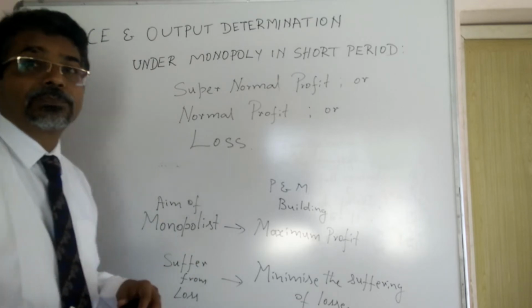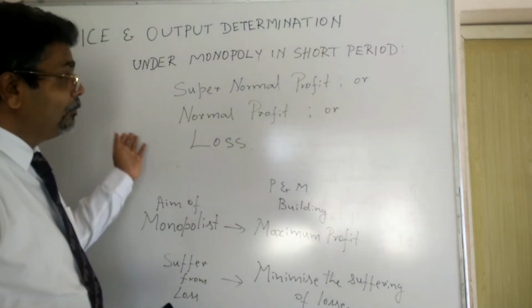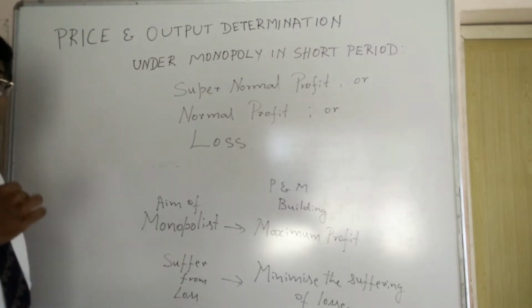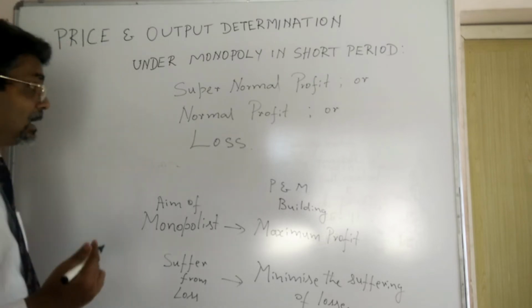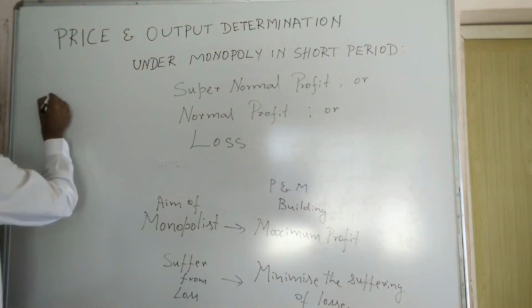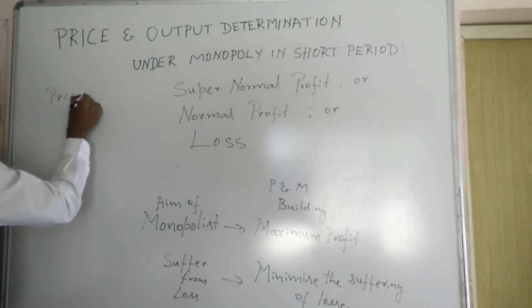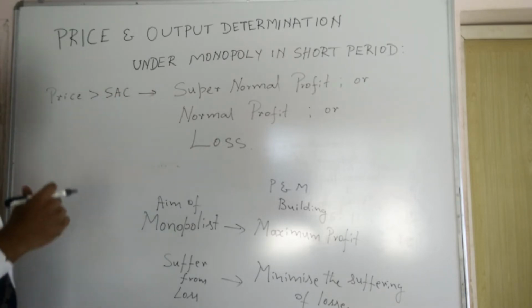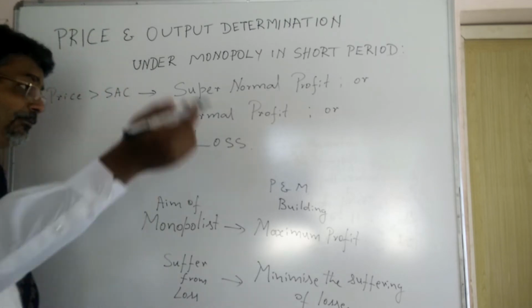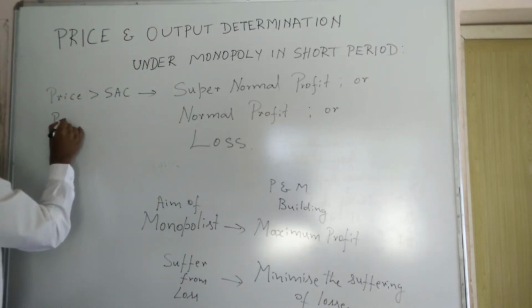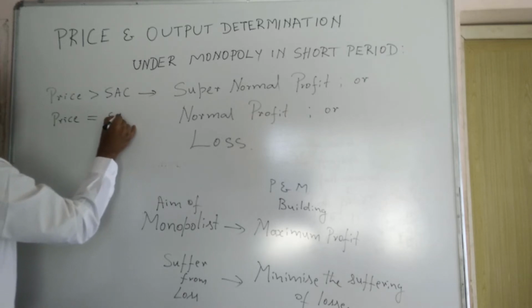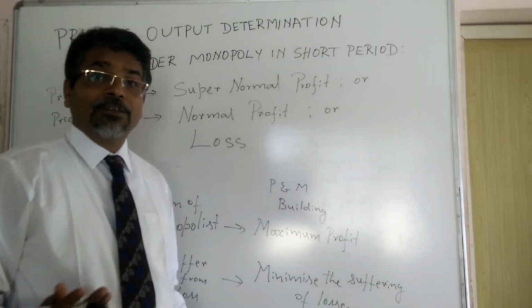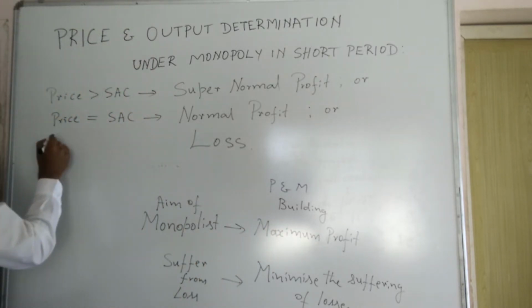In short run, how is it possible? If the monopolist fixes the price more than the short run average cost, that is, price is greater than short run average cost, he will get a supernormal profit. If he fixes the price equal to short run average cost, then he will get normal profit.